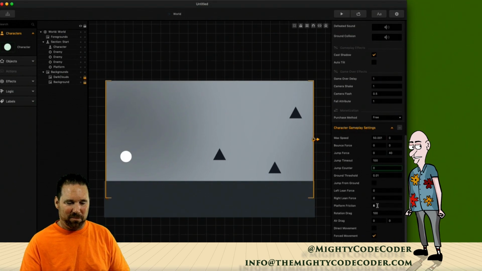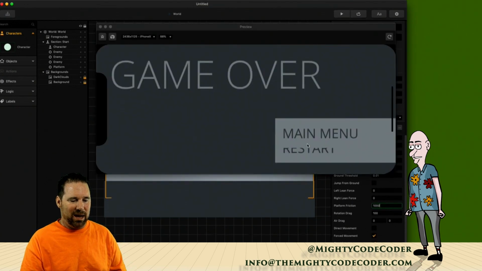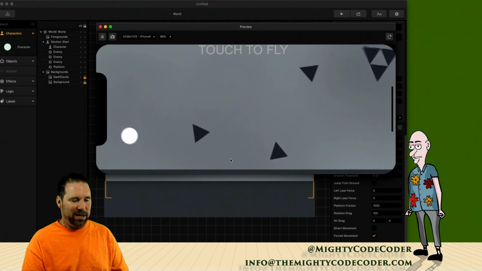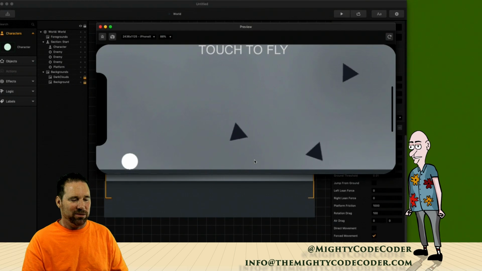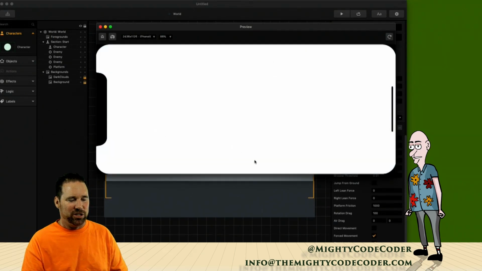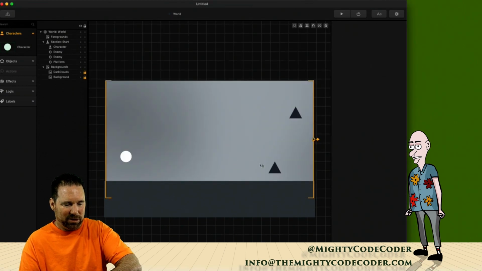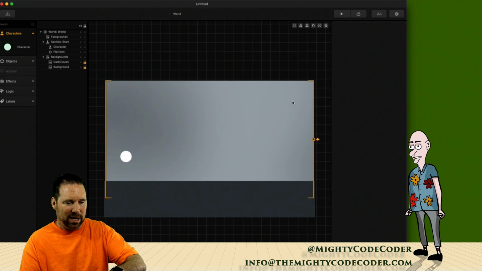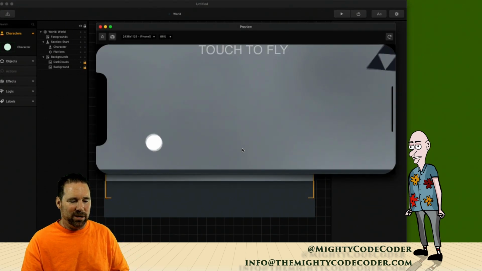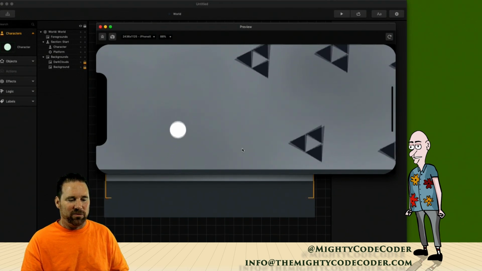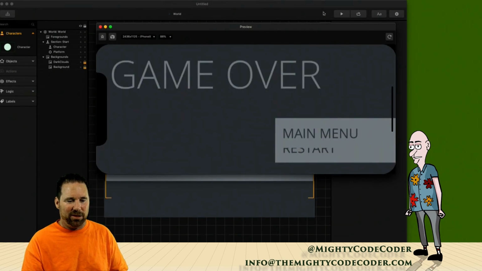And here's the platform friction. If I set that to 1,000, you're going to have like a bunny hop. See that? I can jump, but when I'm on the ground, I can't move. So it's almost like I'm a bunny, right? I'm jumping because my friction's so hard on the ground. It'd be nice if on this first one I got rid of these enemies so I could show you that easier. So let's play that, restart it. There we go. See that? So that's friction 1,000. You can see the doom is on the horizon here.